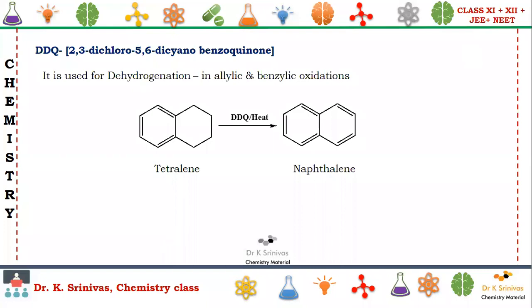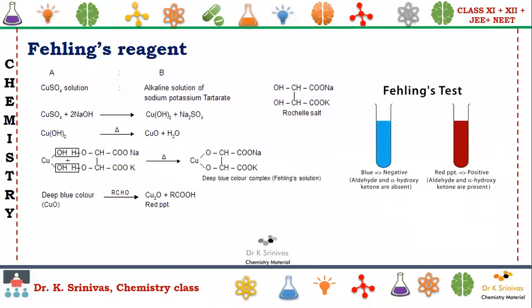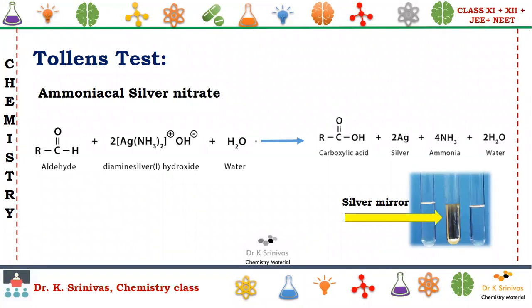Next, Tollens test. Ammoniacal silver nitrate is used for converting aldehyde into the corresponding carboxylic acid. After the reaction, we see the formation of diamine silver hydroxide.